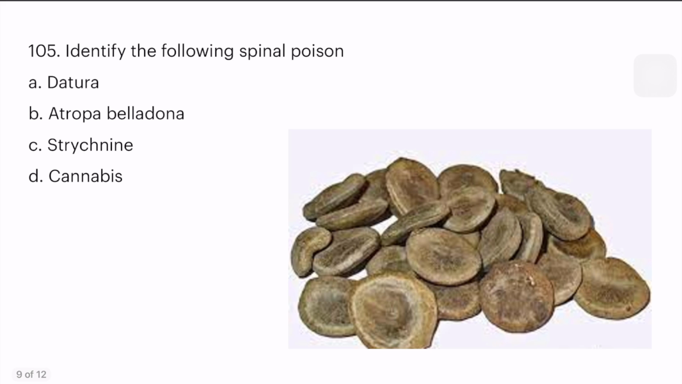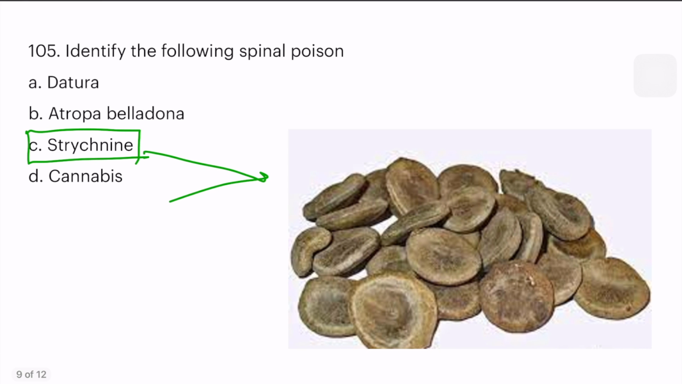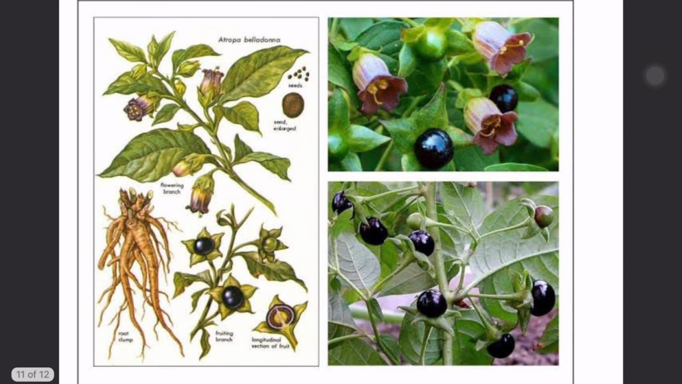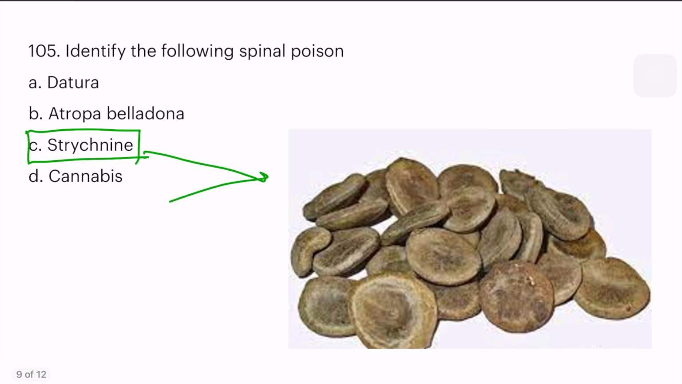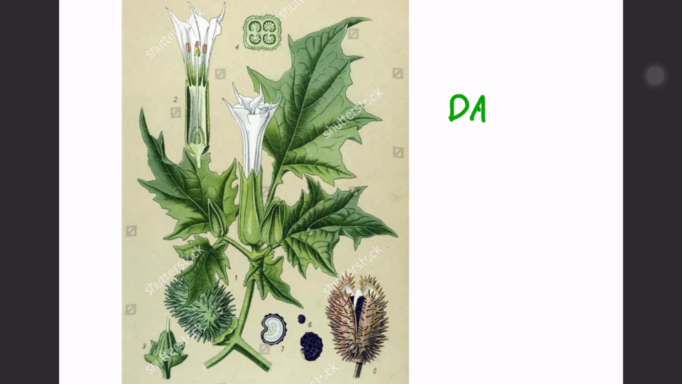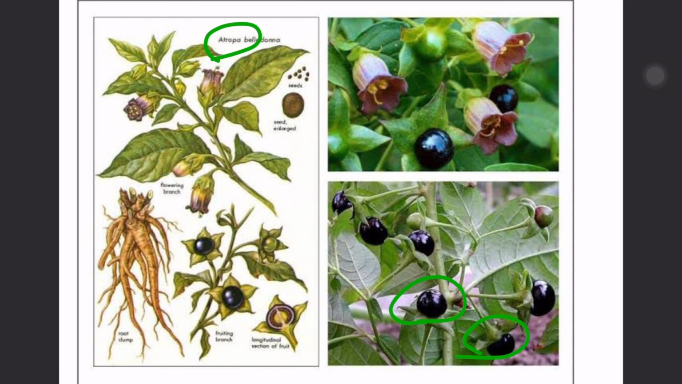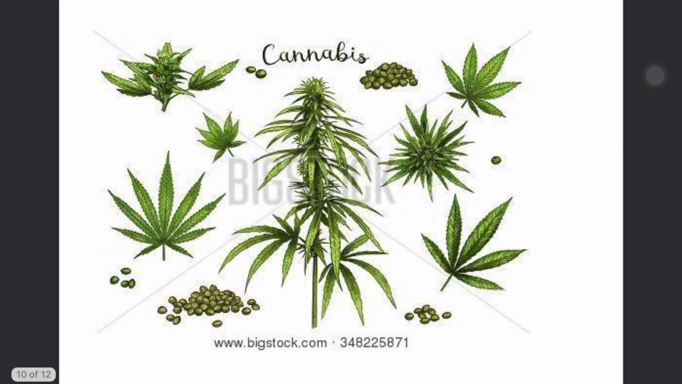What is this spinal poison? So this one is strychnine. I'll show you the images of others. This is strychnine, please remember, strychnine. This is cannabis, option D. So cannabis looks like this. This is atropine toxin. Okay, this is Atropa belladonna. This is Atropa. This is Datura. Note the flower, and there are also the fruits and the seeds. Okay, the flower is important to remember. In Atropa, you see this black color, and cannabis you can identify easily.